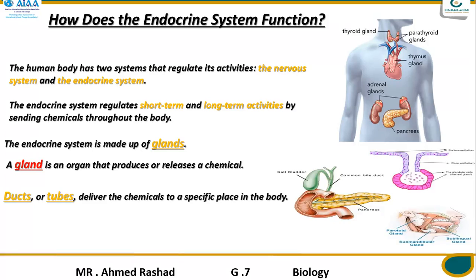And the pancreas is made up of some ducts or tubes that help to travel that chemical produced here in the pancreas to all your body organs.